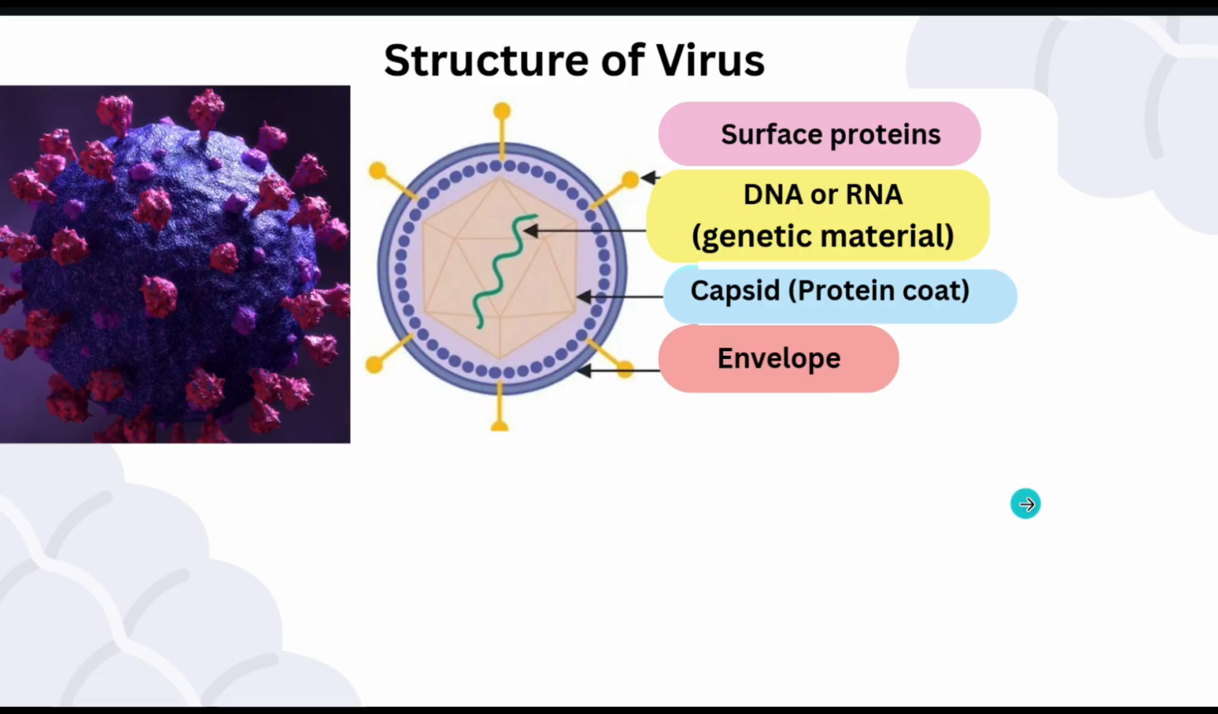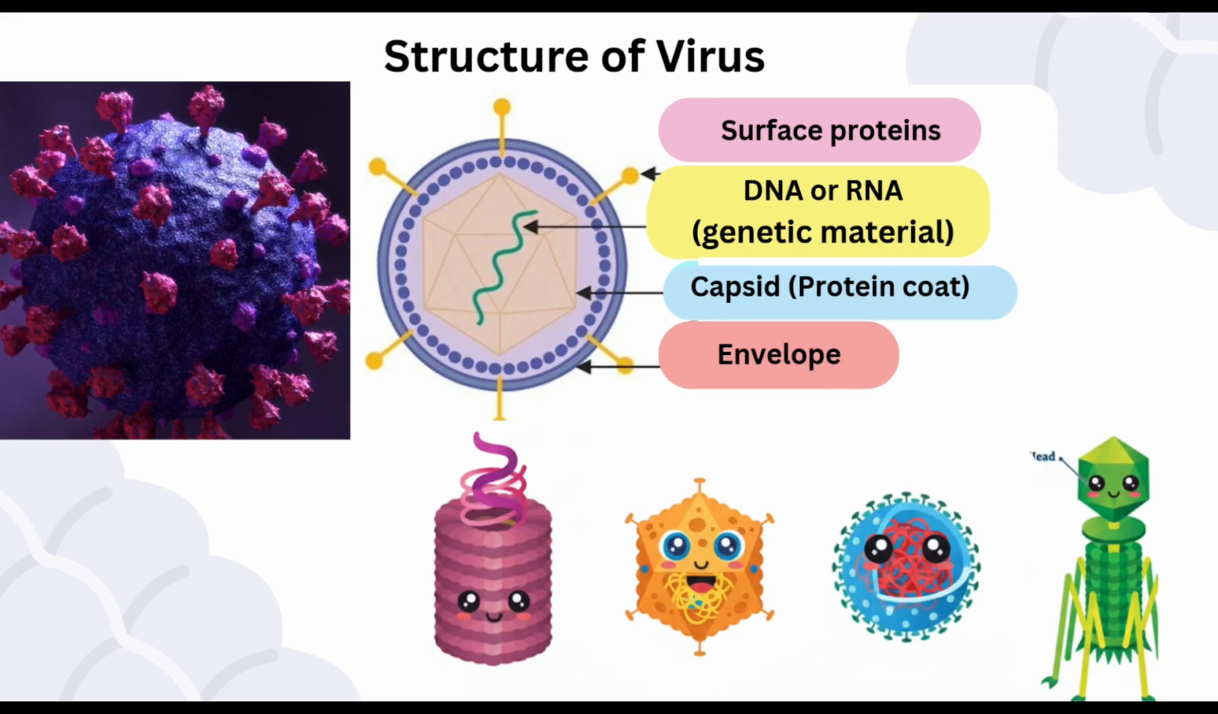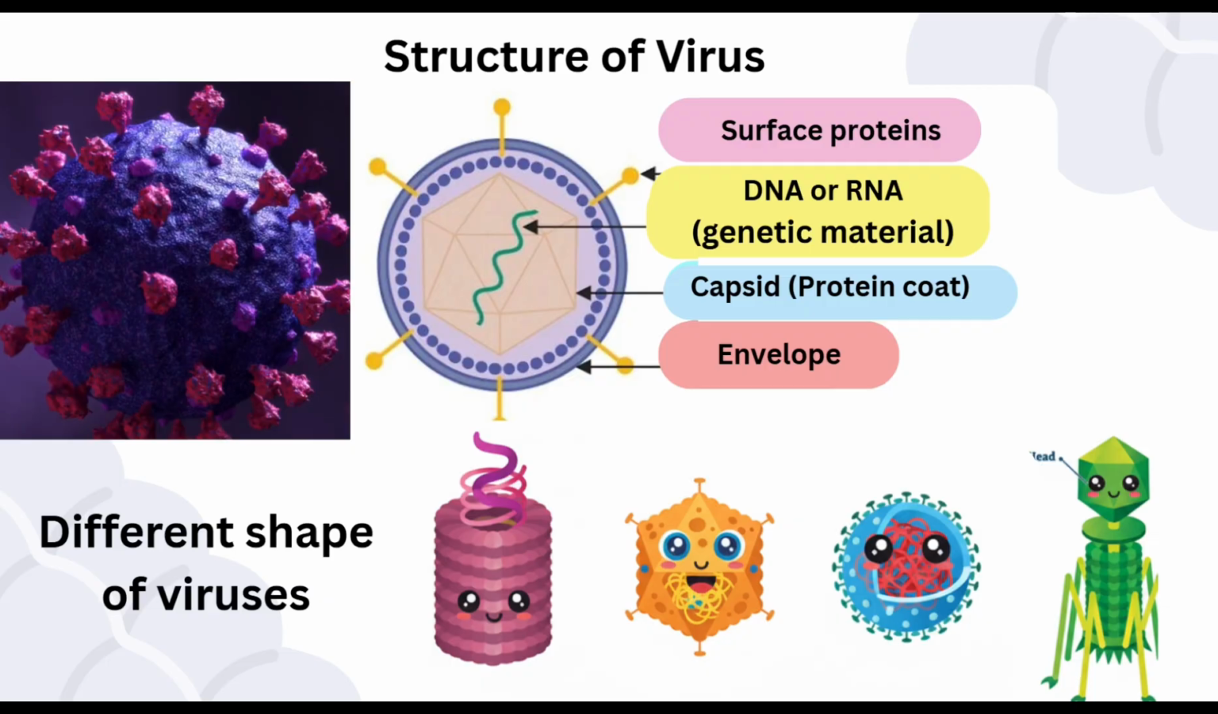This outer layer helps the virus infect host cells by binding to receptors. As you can see in this picture, viruses have different structures and shapes.